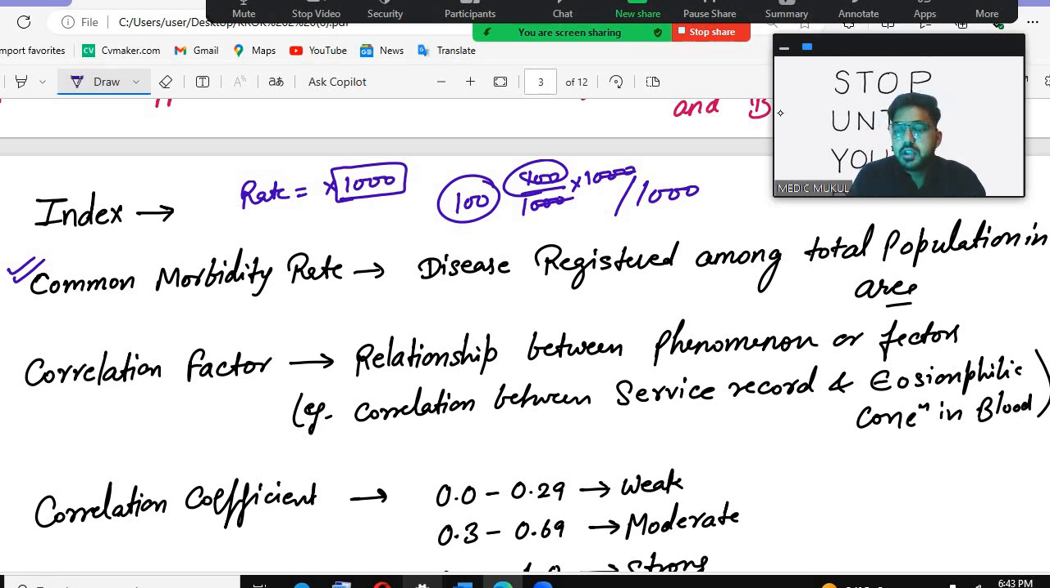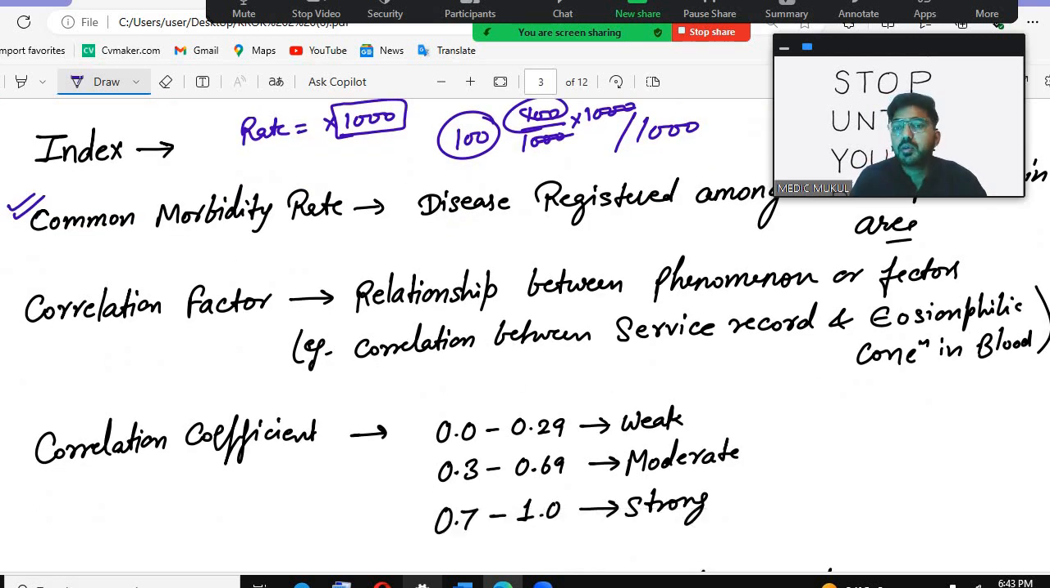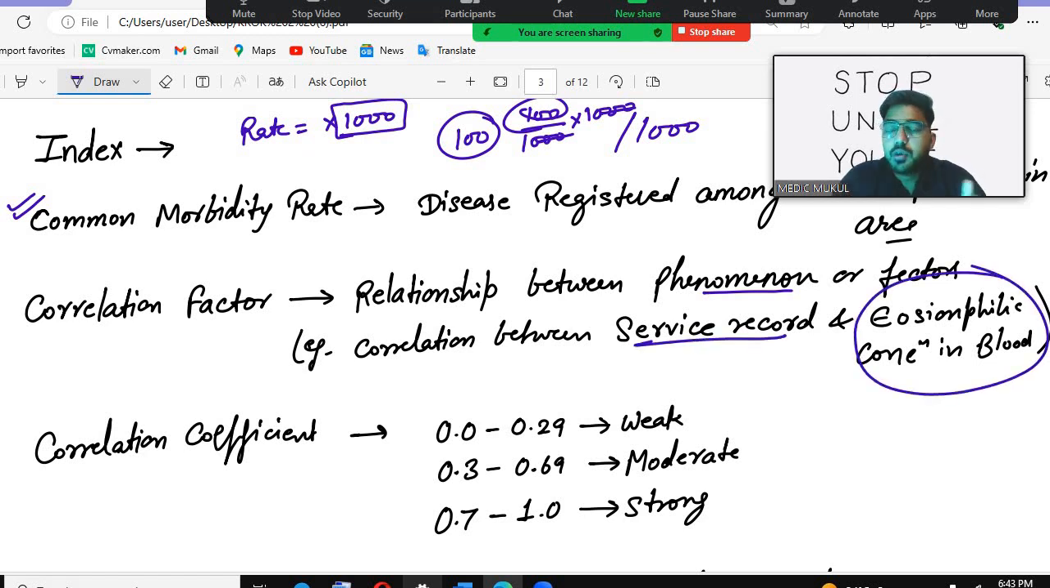After that, there is the correlation factor. Now if we talk about the correlation factor, that is the relationship between phenomena or any factors, like the correlation between the service record and eosinophil concentration in the blood. So it is telling us about the correlation between two things. For example, in a service record we have mentioned the eosinophil concentration in the blood, and that tells us about the correlation factor.